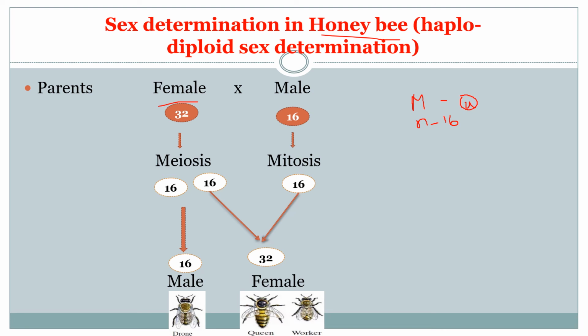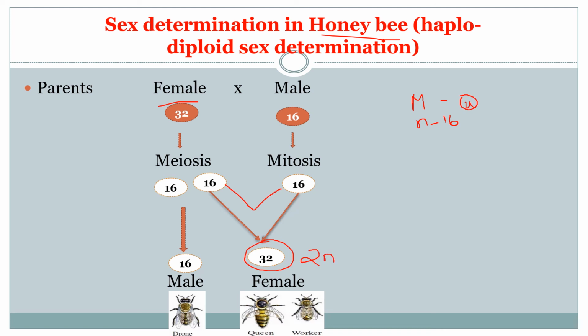And see here, the female undergoes meiosis, so it produces gametes with 16 chromosomes, and if one fuses with the male gamete, the male produces gametes by mitosis, and if the 16 fuses with the 16, it becomes 32, right? So if one female gamete fuses with a male gamete, then it becomes 2n, that is diploid.